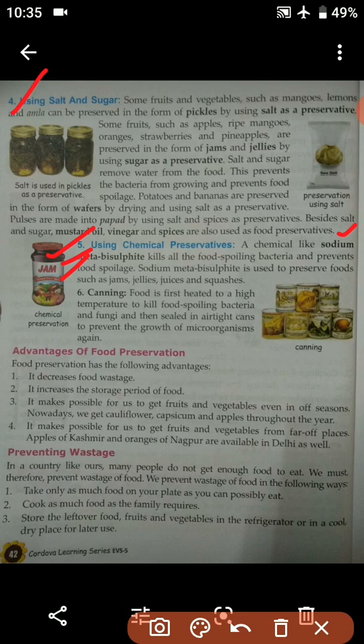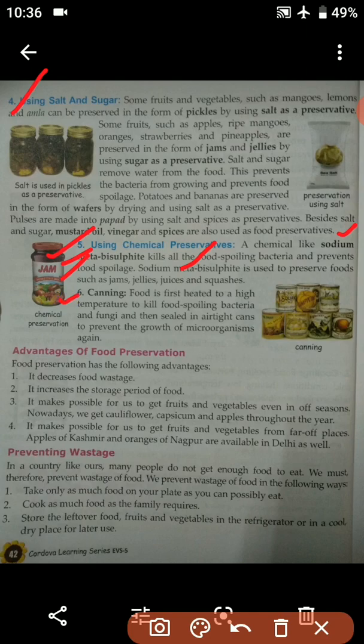So sodium metabisulfate is used to preserve food items such as jam, jellies, juices and squashes. Okay, so this is very helpful and this is one of the most important chemical preservatives.